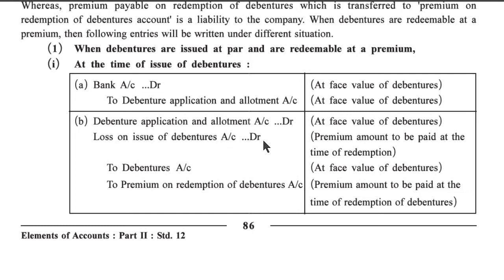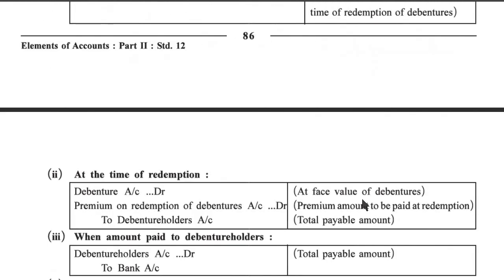Loss on issue of debenture account debit, premium amount to be paid at the time of redemption. To debenture account at face value of debenture. To premium on redemption of debenture account, premium amount to be paid at the time of redemption of debenture.